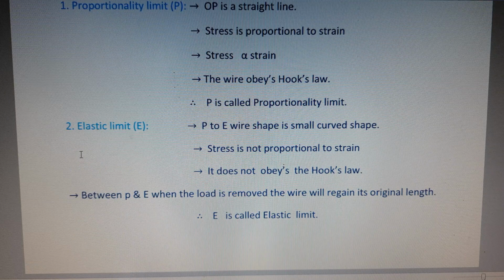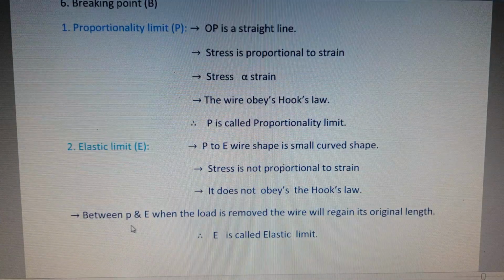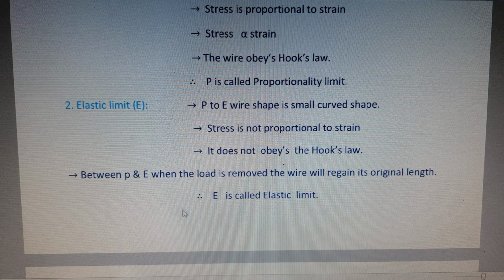And the second one, elastic limit, it is represented by E. From P to E, the graph shape is slightly curved and stress is not proportional to strain, so it does not obey Hooke's law. But between P and E, when the load is removed, the wire regains its original length. So this property is called elastic property. So point E is called the elastic limit.